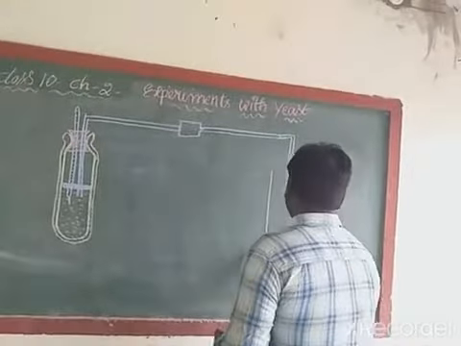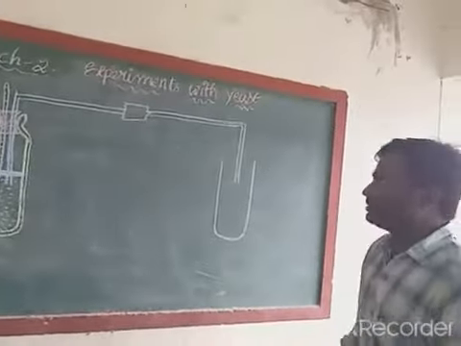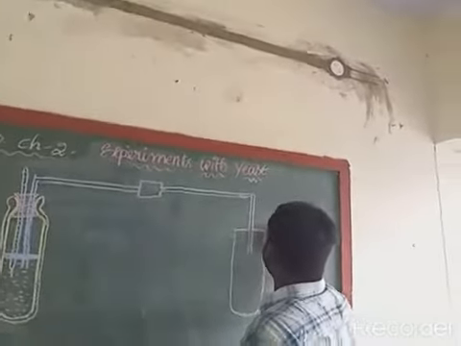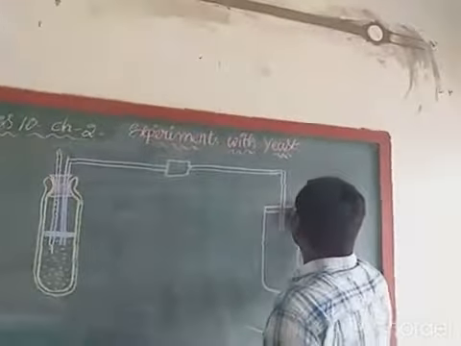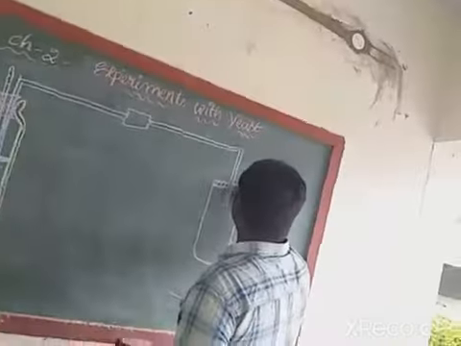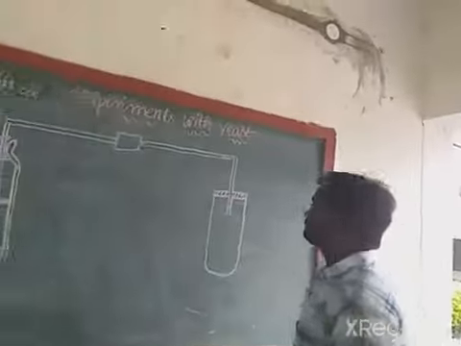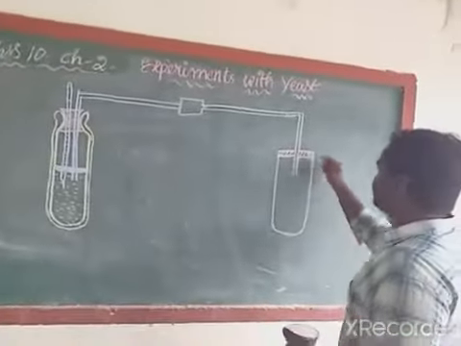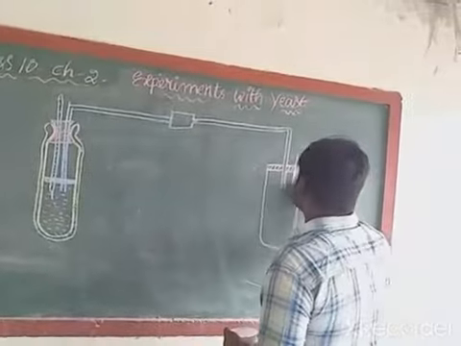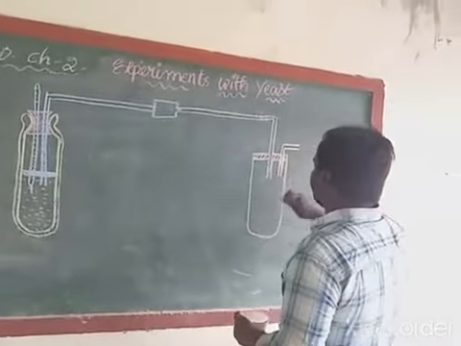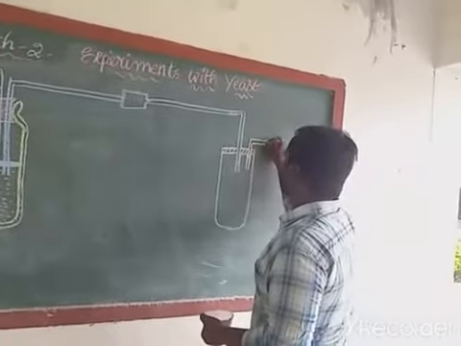This is the wash bottle. Next, this is the outlet, for removal of unwanted gases.